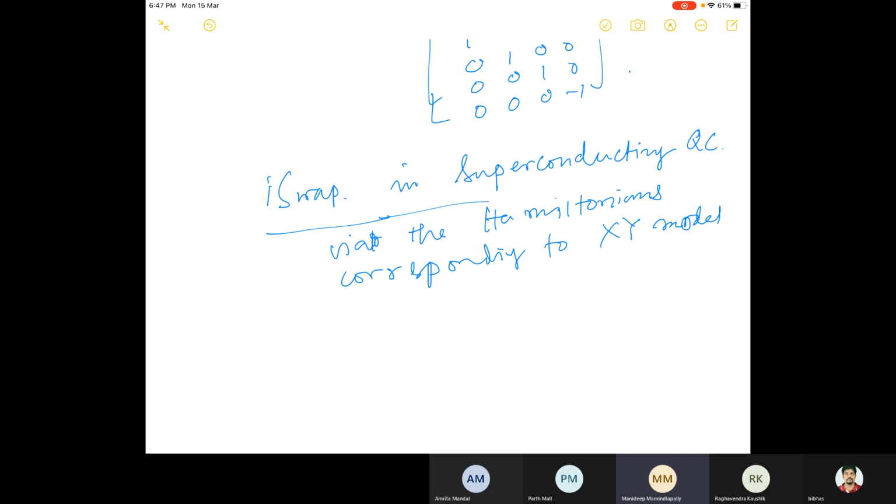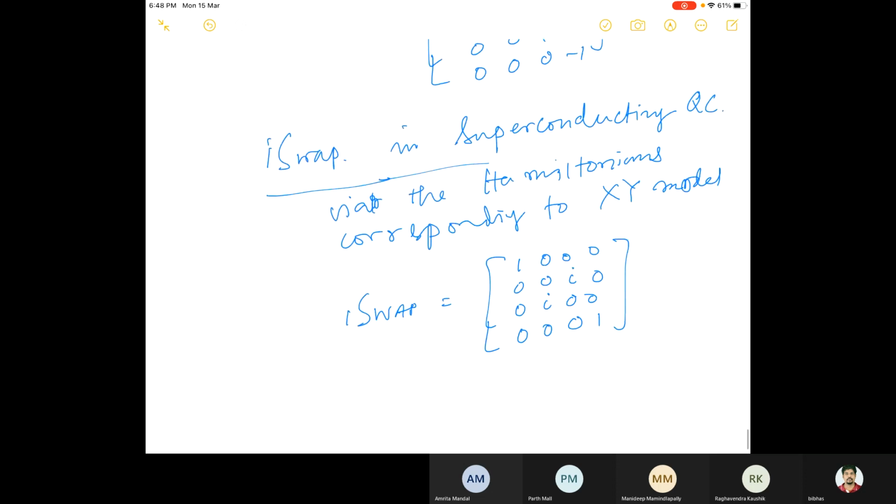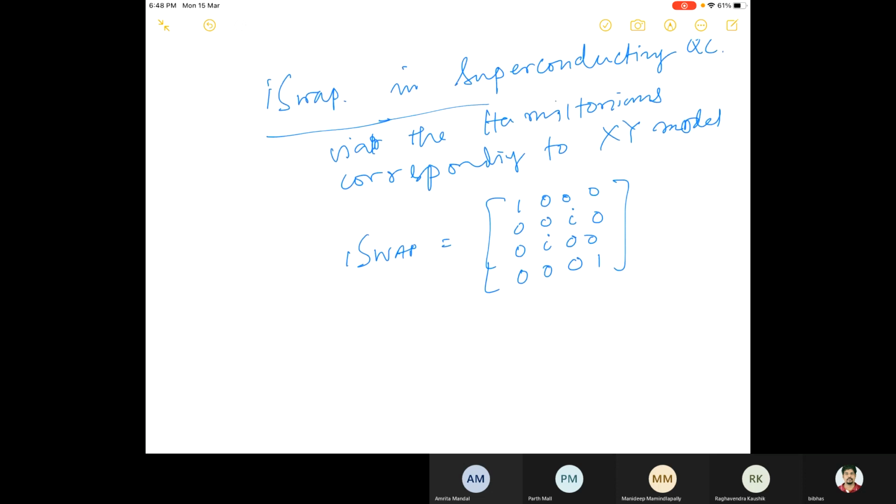Sir, what is experimentally the ISWAP gate, sir? Yeah, I'm defining what is ISWAP. I'm giving you the matrix. So this matrix is 1 0 0 0, 0 0 i 0, 0 i 0 0, and 0 0 0 1. This can be implemented. Then the question would be, can you implement the CNOT gate using this? Because this can be experimentally implemented.